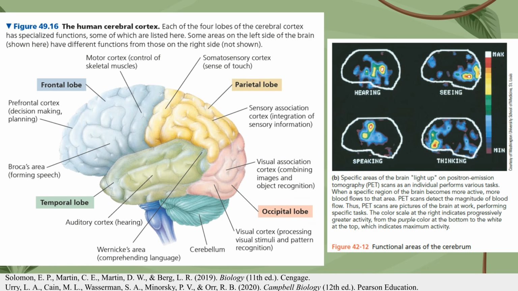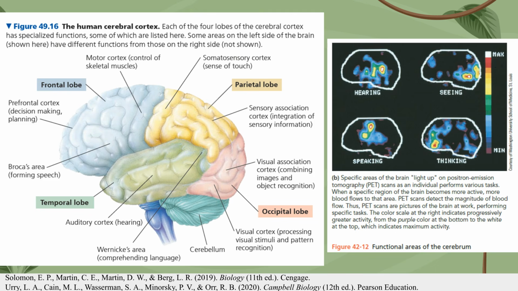The human cerebral cortex is divided into 4 primary lobes, each of which has specialized functional areas for processing different types of information. The frontal lobe region is central to high-level functions, including decision-making, planning, and the control of skeletal muscles through the motor cortex. It also contains Broca's area, which is essential for the formation of speech.